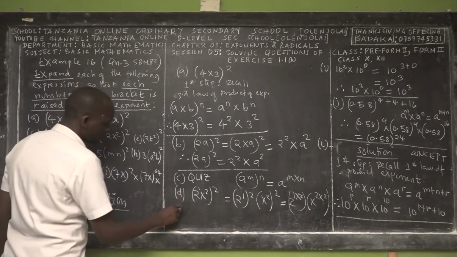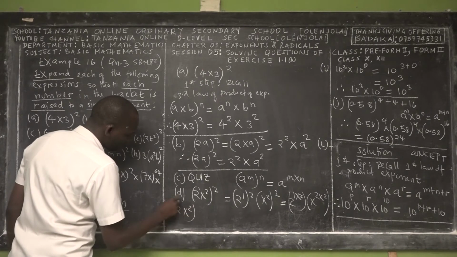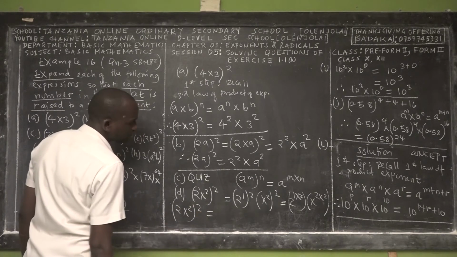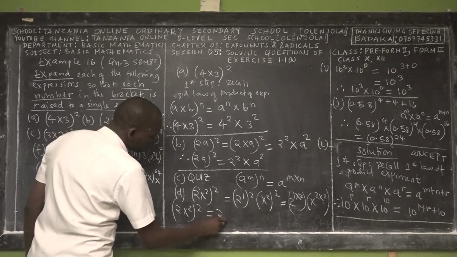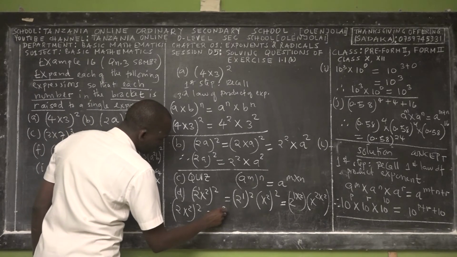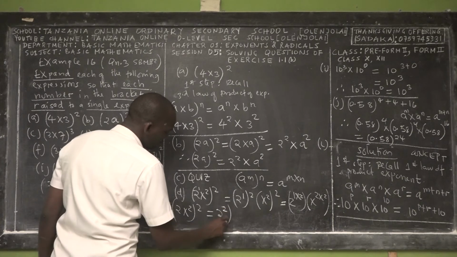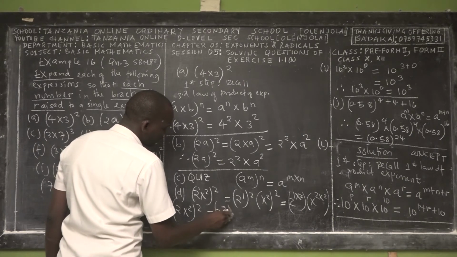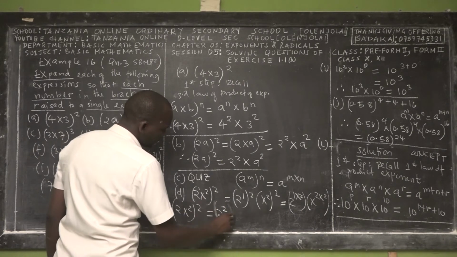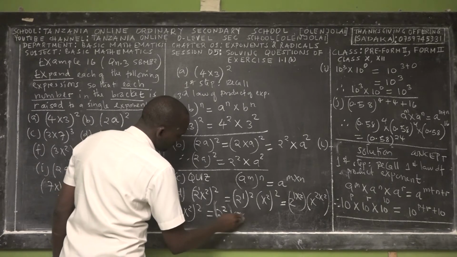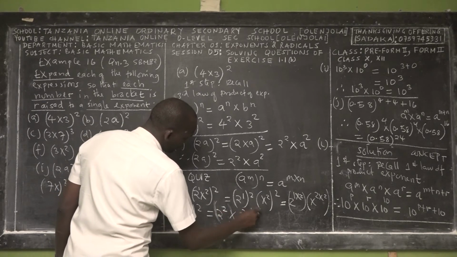So this makes (2x squared) power 2 equal to 2 power 2 times x power 4. Very good.